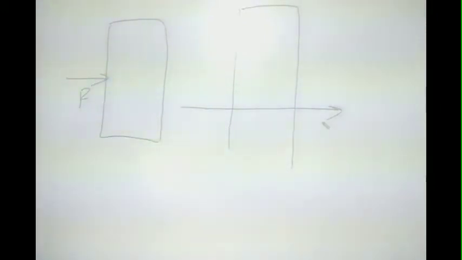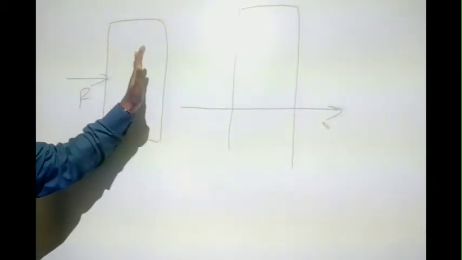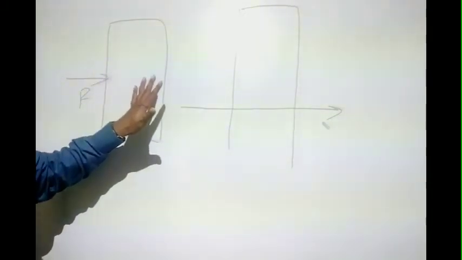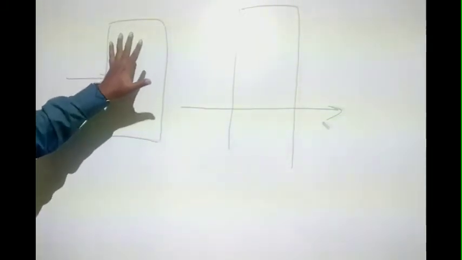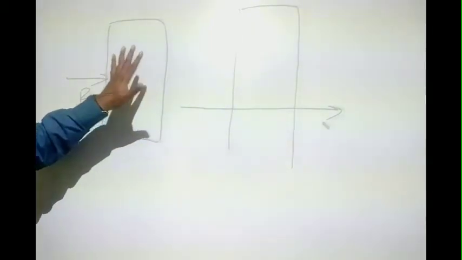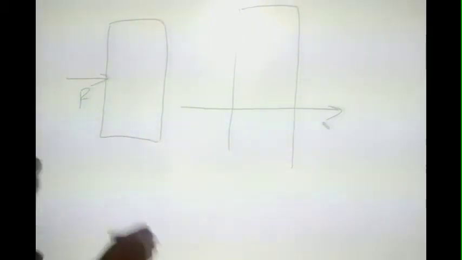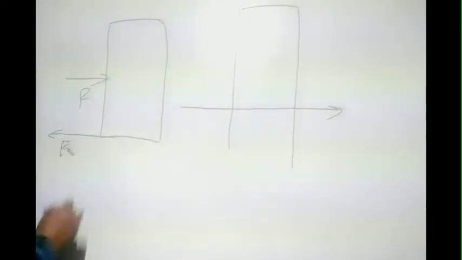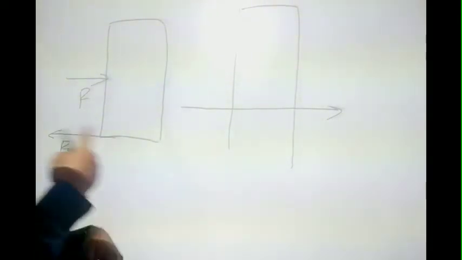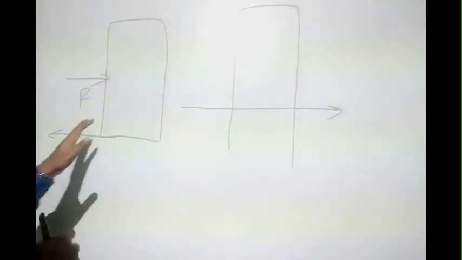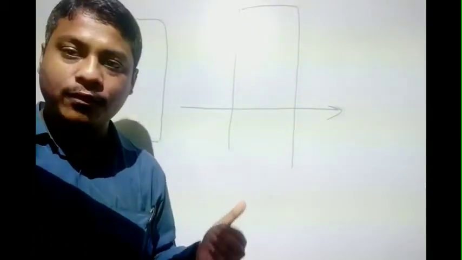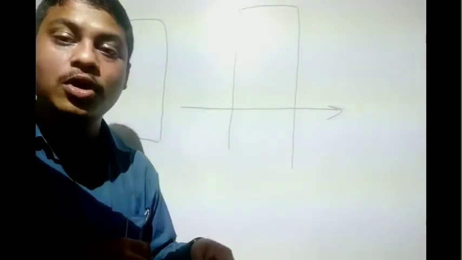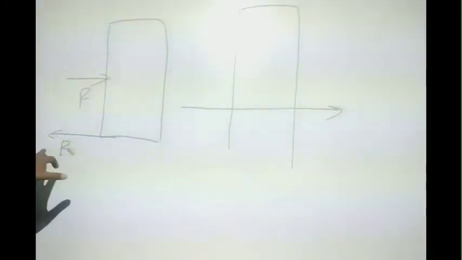When I push the almirah, I am not able to move the object. Why? Because the weight of the object is very high. Not only because of the weight, it will also provide a frictional force on the ground, which will be in the opposite direction of your force. Remember that when we apply a force on one object, the frictional force is always in the opposite direction of motion. So this will be a frictional force.